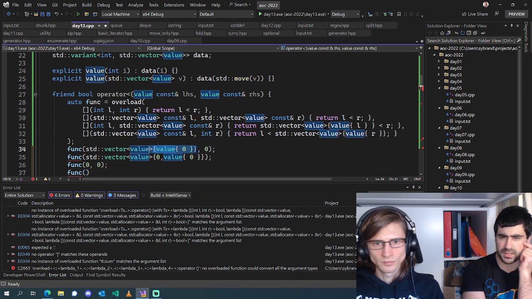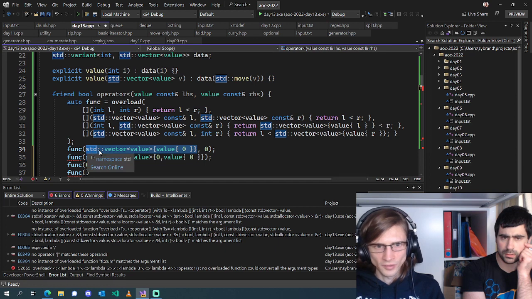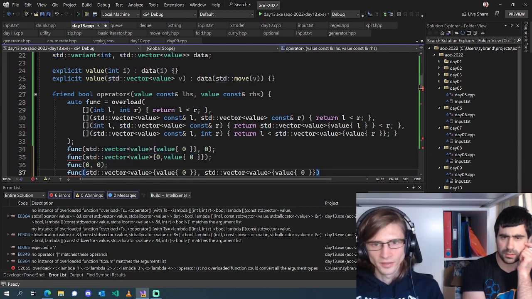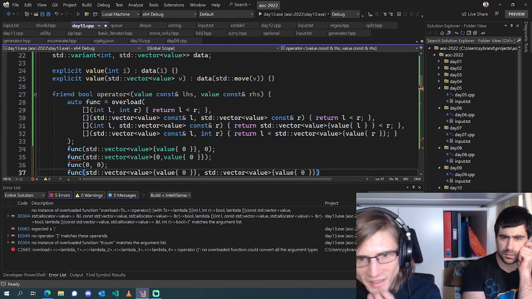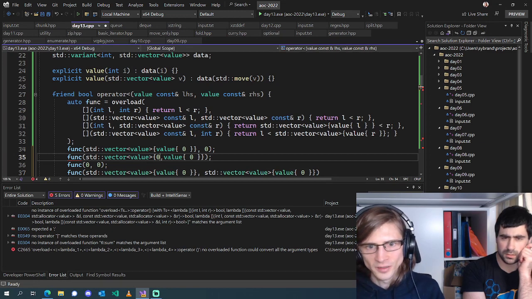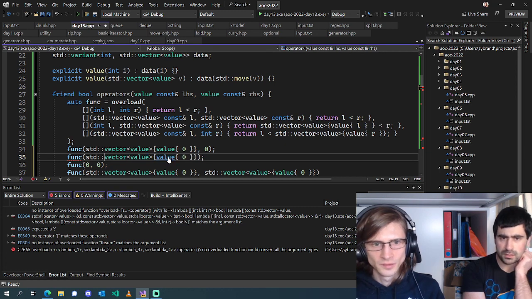Zero comma vector. I've got a syntax error here. What are my parentheses doing here? So you've got to put the 0 at the front of the function parameters. Yeah.